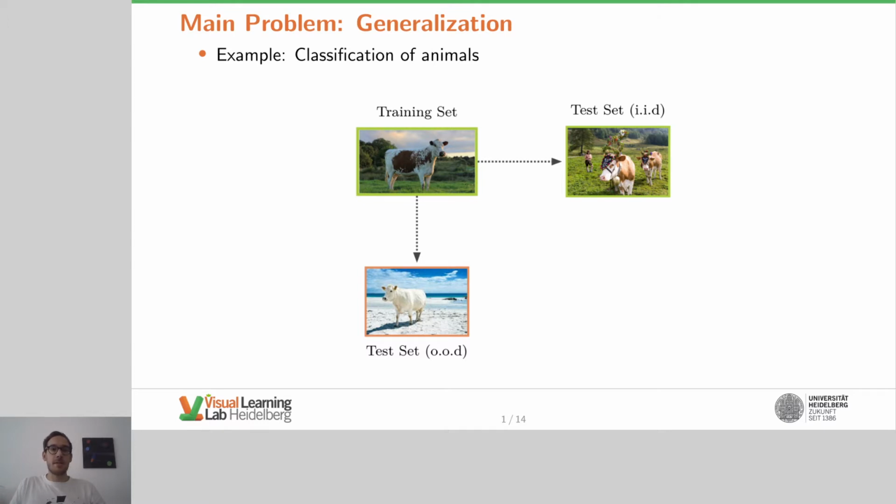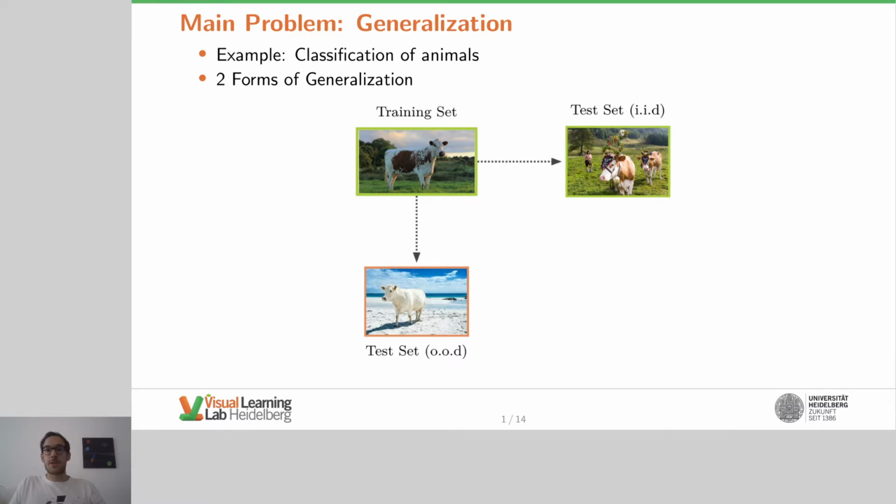In our example, the cow in the test set does not exist in the training set, but it is from the same distribution, for instance, same kind of background. This is one form of generalization. But there's also a second one that goes beyond the classical supervised learning setting. In many real-world applications, the unseen samples do not follow the same distribution as the training set. In this case, we want to generalize beyond the dataset distribution. This is sometimes called out-of-distribution generalization. In the example, the image of the cow has a different background and therefore the image is not in distribution.